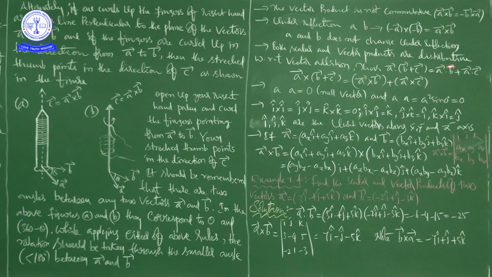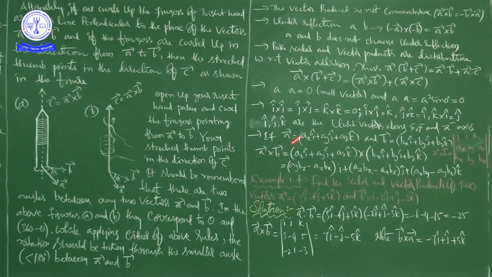Both scalar and vector products are distributive. You can write it like this: A bar dot B bar plus C bar is equal to A bar dot B bar plus A bar dot C bar, in case of dot product or scalar product. In case of vector product, this is also correct: A bar cross B bar plus C bar is equal to A bar cross B bar plus A bar cross C bar. So vector product is also distributive. You know very well that scalar product is distributive, but along with the scalar product, vector product is also distributive.